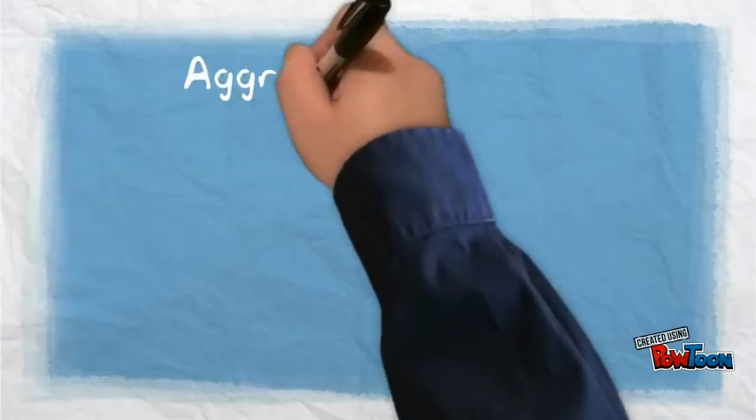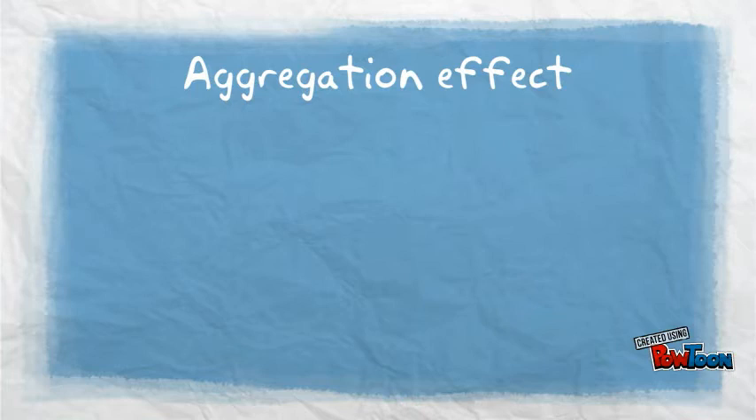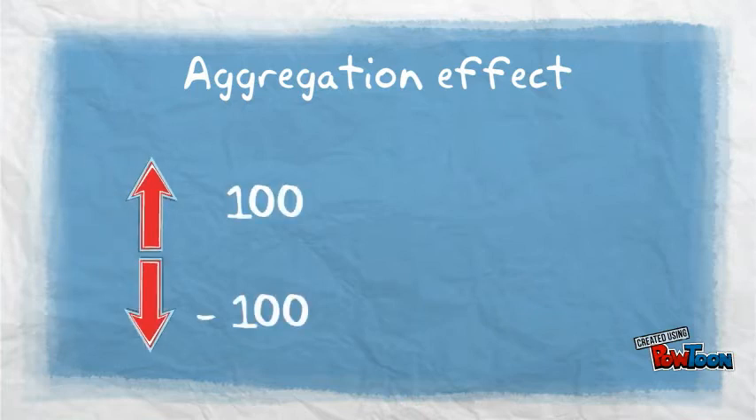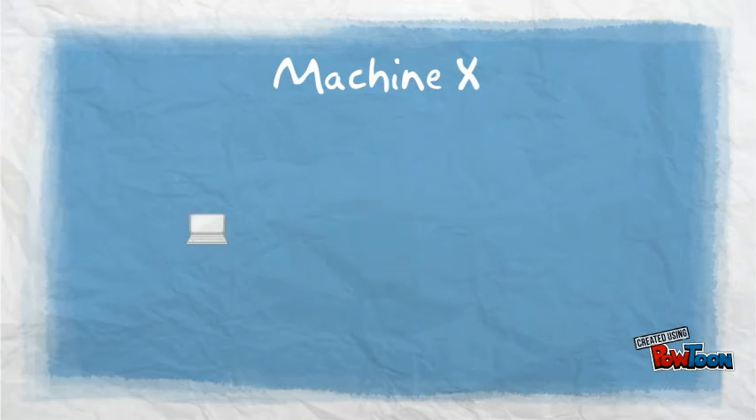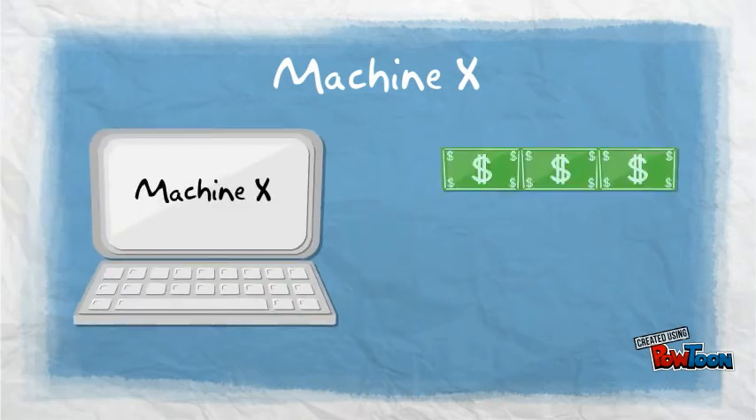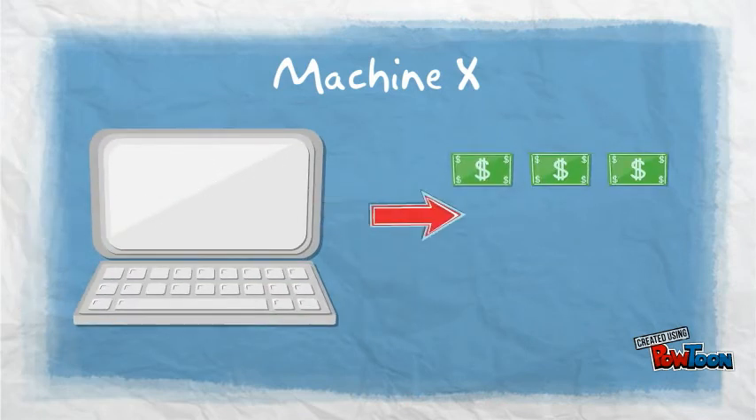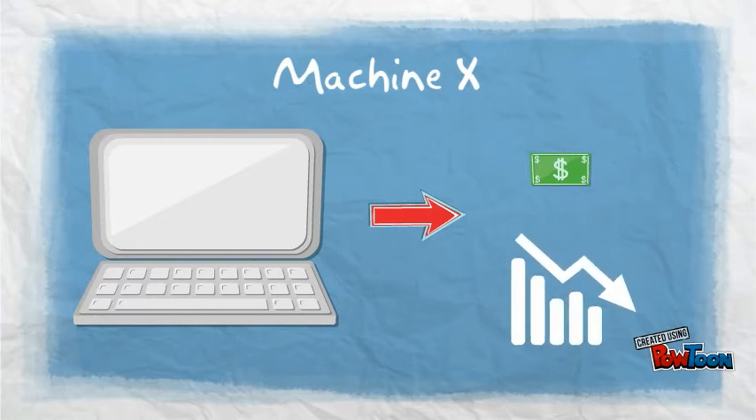The first aspect that affects the DT measure is the aggregation effect. The aggregation effect states that the two extremes offset each other. Let's use machine X from our introductory example again. Imagine that suddenly the machine breaks down, which means the machine has to be removed from the balance sheet, leading to a decrease in the earnings and stock returns of the company.